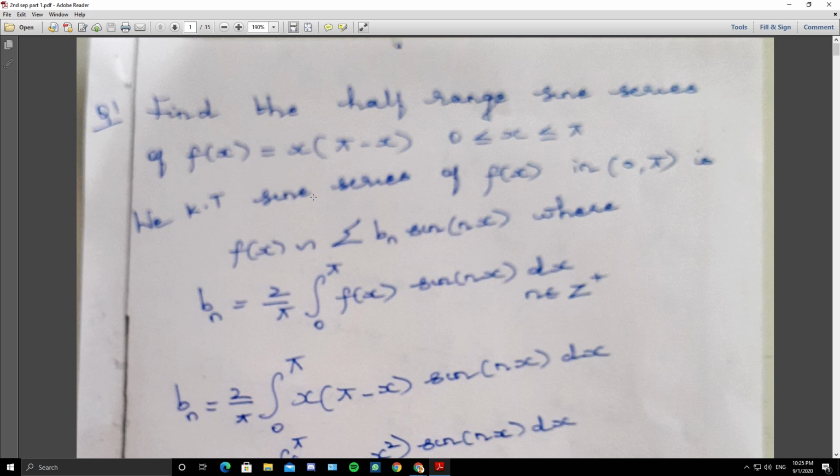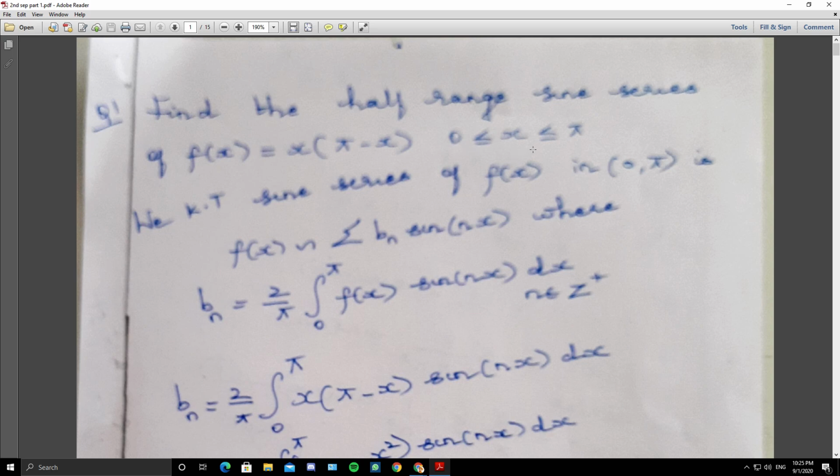So the Fourier expansion of an odd function is the same as the sine series, and the Fourier expansion of an even function is the same as the cosine series. For this function, we will discuss both sine series and cosine series. The question is to find the half range sine series of f of x in 0 to pi. If the question is to find half range series, you have to find both sine series and cosine series, and in problems the function will be defined only in half the period.